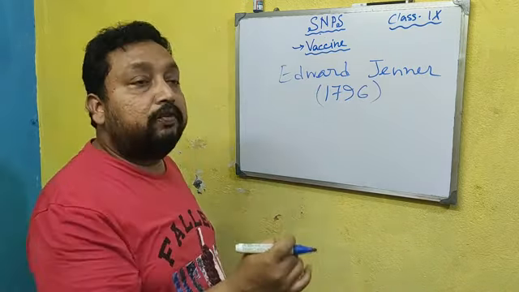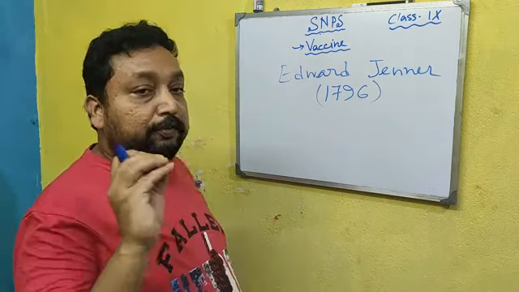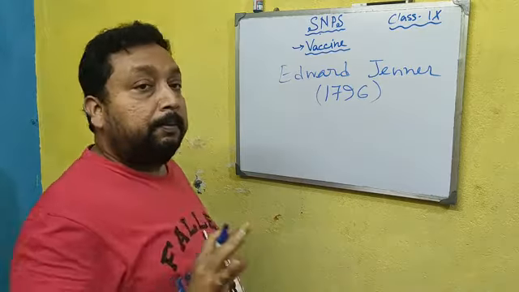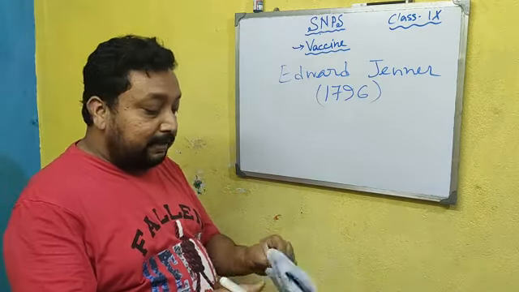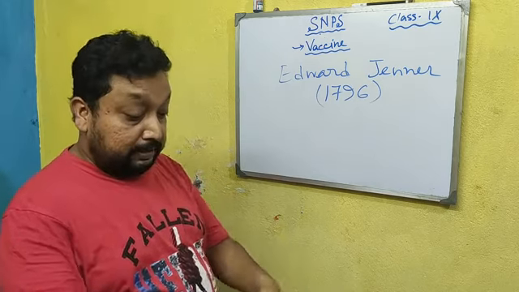He first discovered the vaccine. But how did the scientists first think about the vaccine?